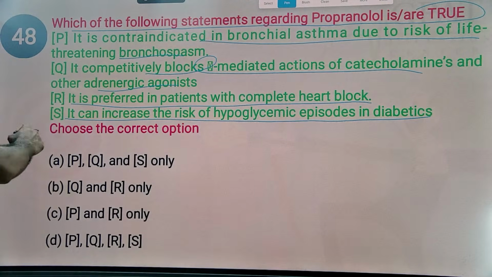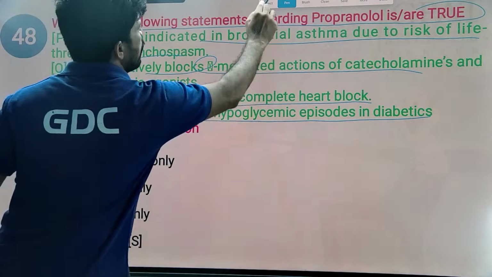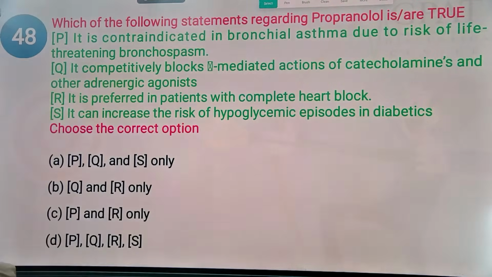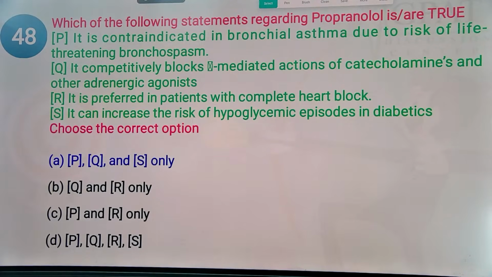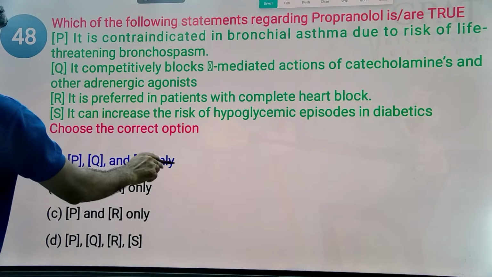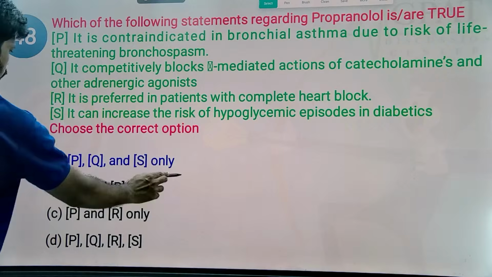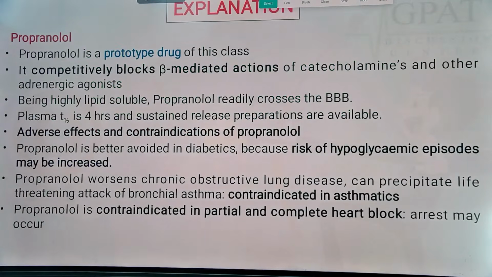So you have to remove option R, because propranolol is not preferred in patients with complete heart block. Answer is option A. PQS correct, R is incorrect. Propranolol is not suitable in a patient with decreased heart function or heart failure.